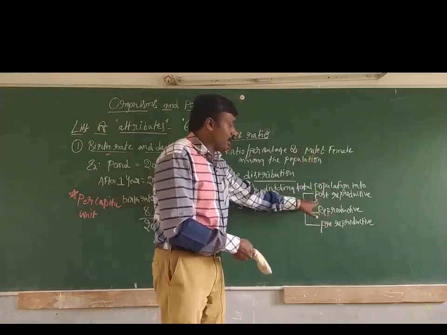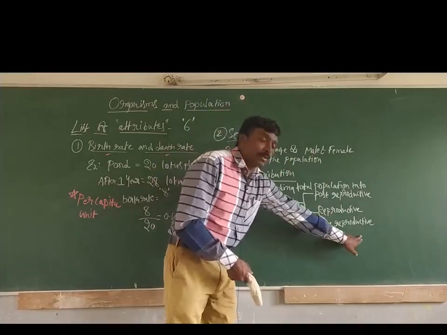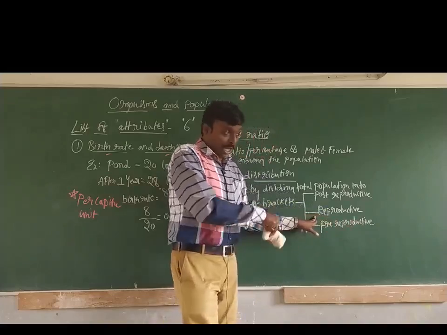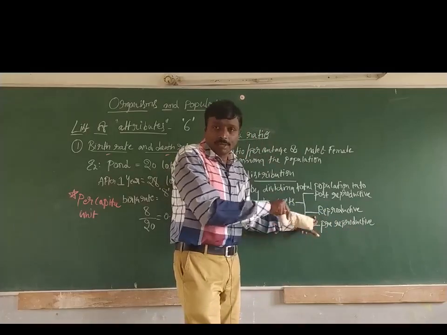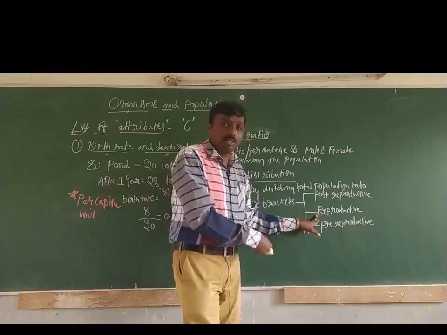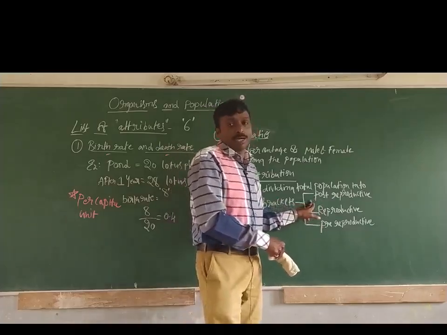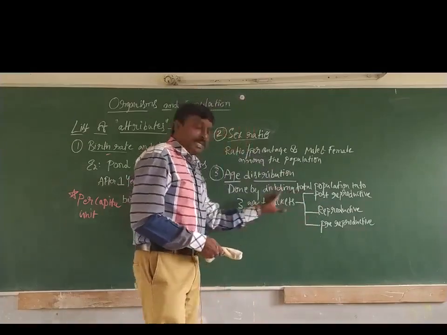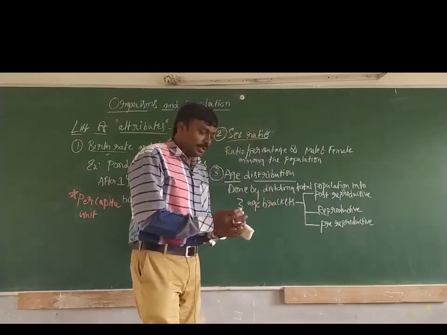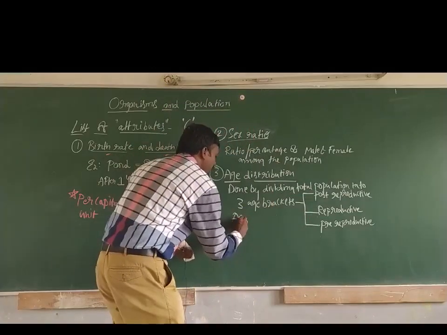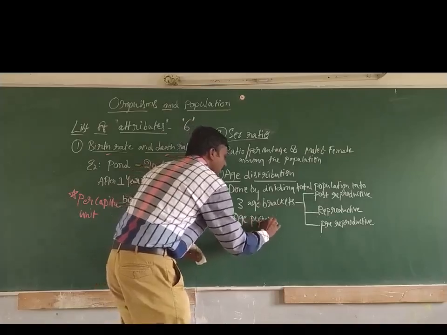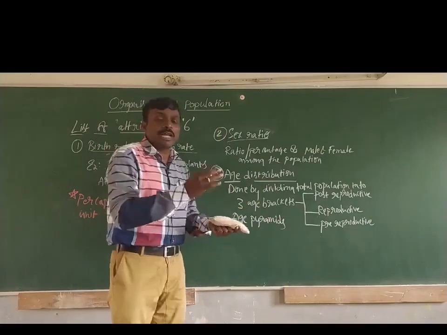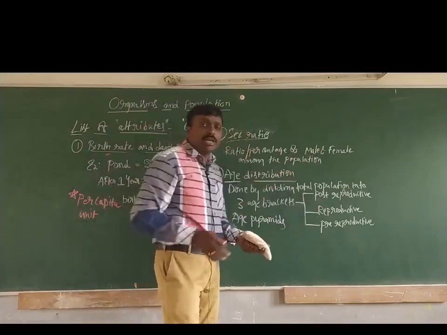So post-reproductive is after reproduction, and pre-reproductive is before reproduction or before maturation. Reproductive are organisms that can reproduce, or simply, the matured ones. Post-reproductive are organisms which cannot reproduce. Now, based on these age brackets, we can see the construction of age pyramids.